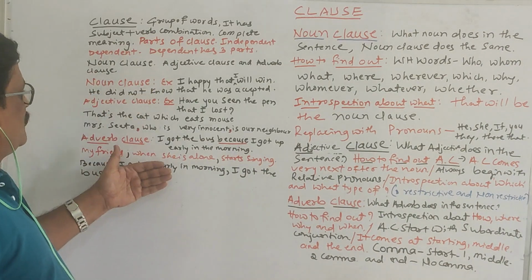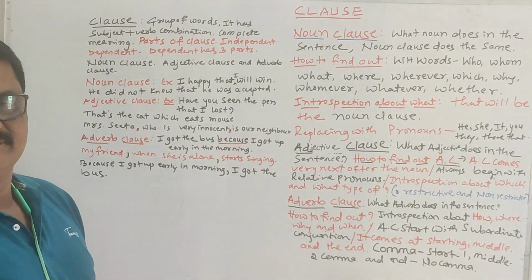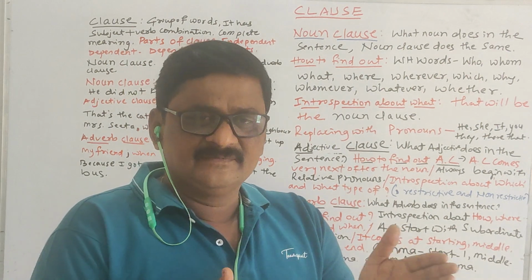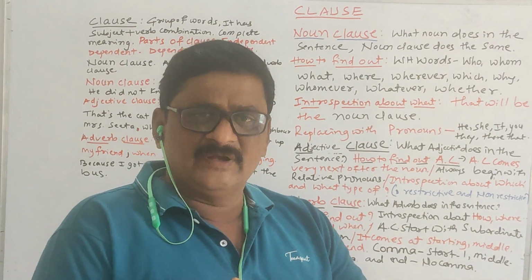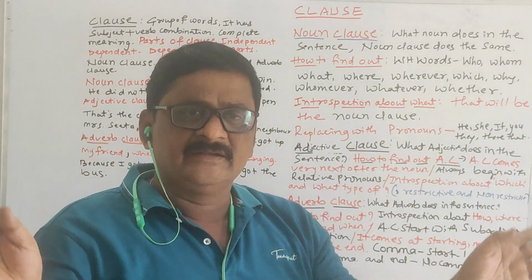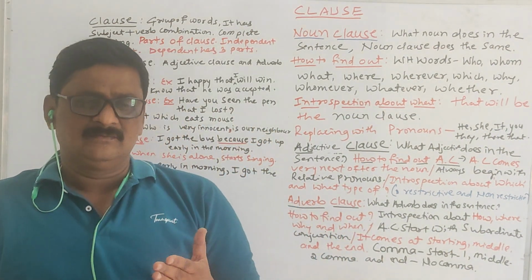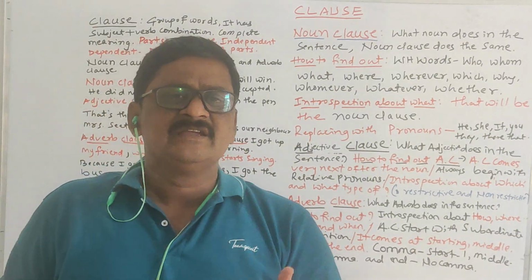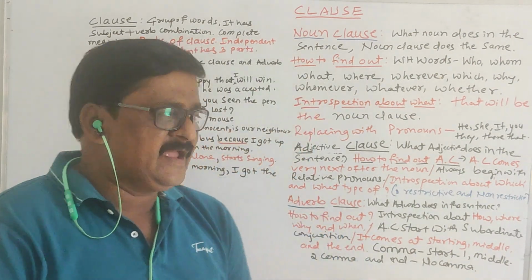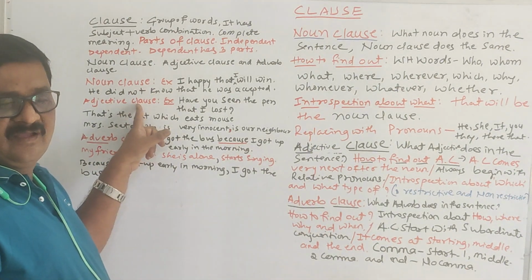So here are so many examples about the noun clause, and after that there is the adjective clause. What does the adjective do in the sentence? It tells about the place, the person's name, the things, whatever it may be. It tells about the noun or pronoun, or it modifies the noun or pronoun. In the same way, the adjective clause also does.